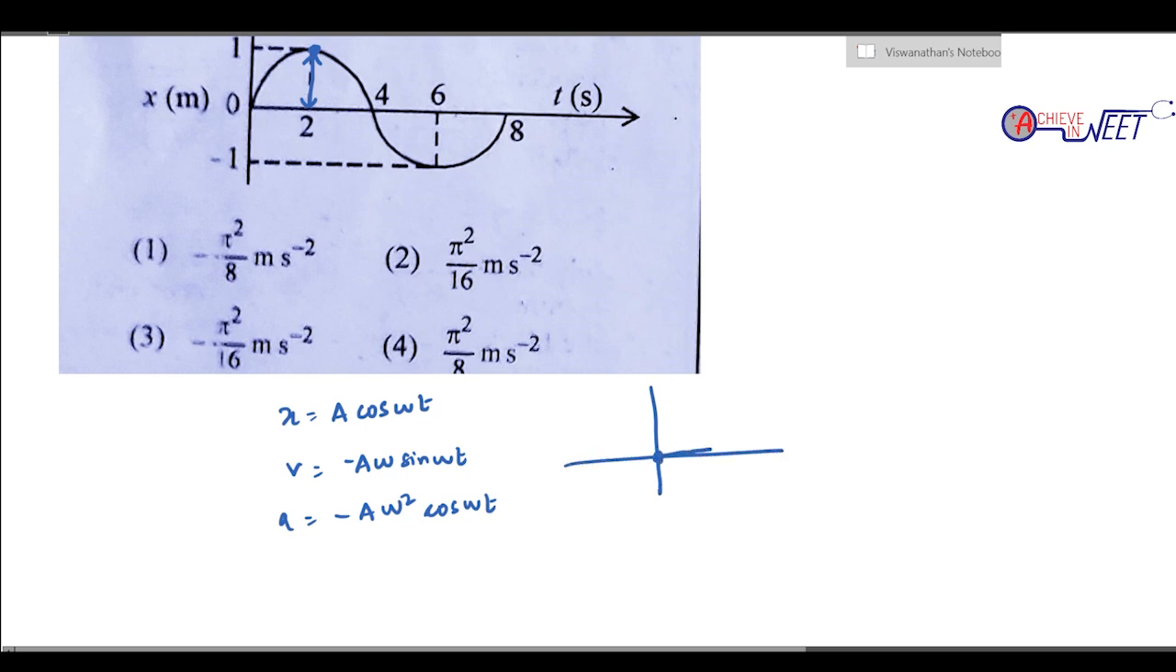So in 2 seconds it goes to one extreme, plus a. In the next 2 seconds, it again comes to 0. In the next 2 seconds it goes to minus a. And again in the next 2 seconds it comes to 0. So this is one complete SHM.